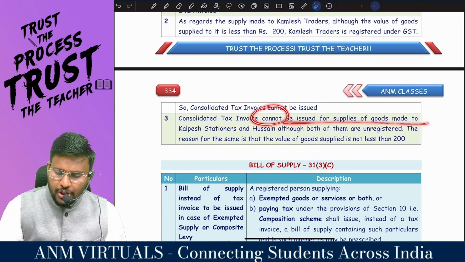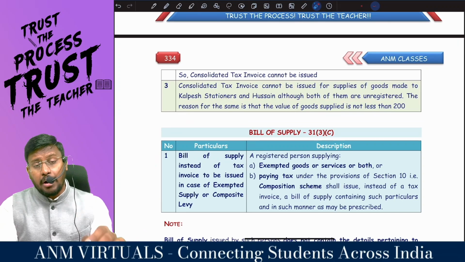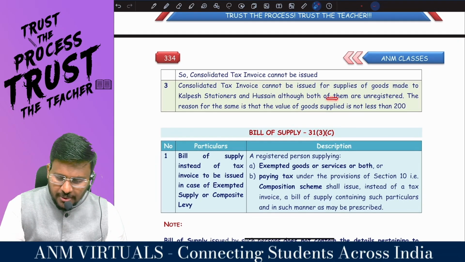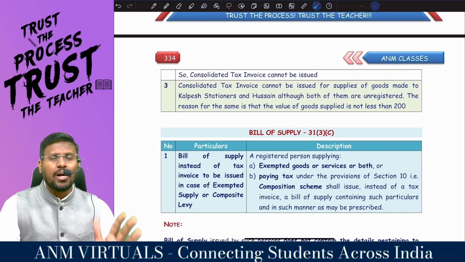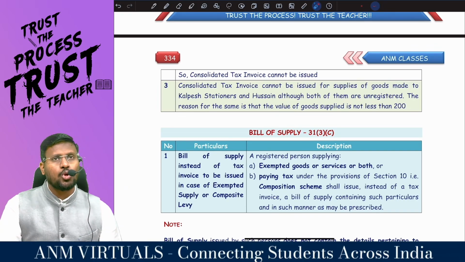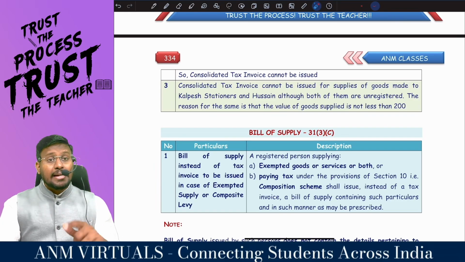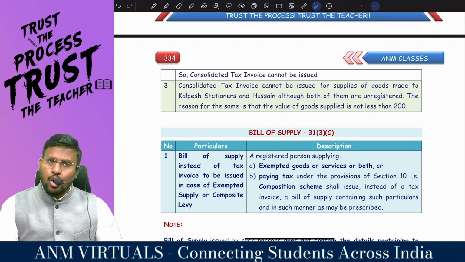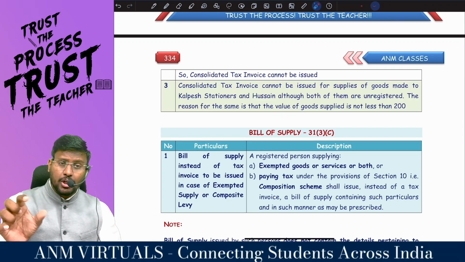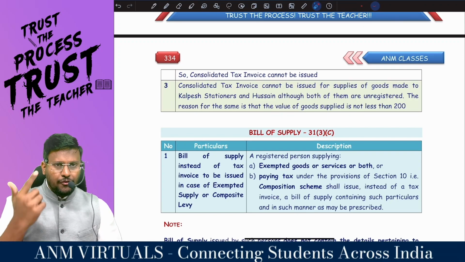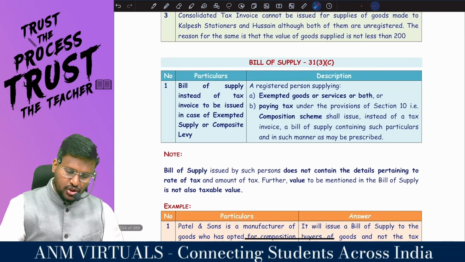A consolidated tax invoice cannot be issued for supply of goods made to Kalpesh Stationaries and Hussain, although both of them are registered. The reason is that the value of goods supplied is not less than 200. So in order to issue a consolidated tax invoice, three conditions have to be cumulatively satisfied. Condition number 1, value of supply should not exceed 200. Recipient should be an unregistered person, and also the recipient does not require the tax invoice. If these three conditions are cumulatively satisfied, then instead of issuing a tax invoice in each case, you can issue a consolidated tax invoice. Shall I move to the next one?